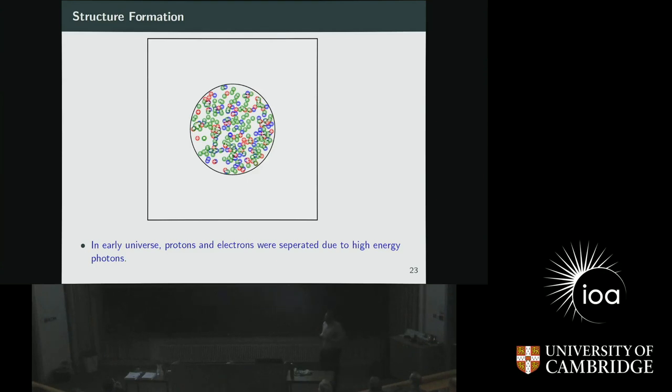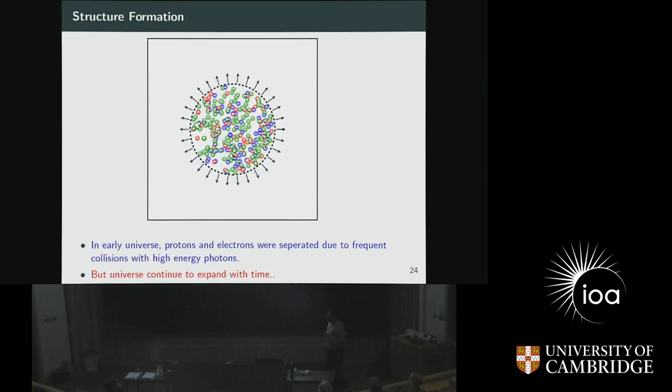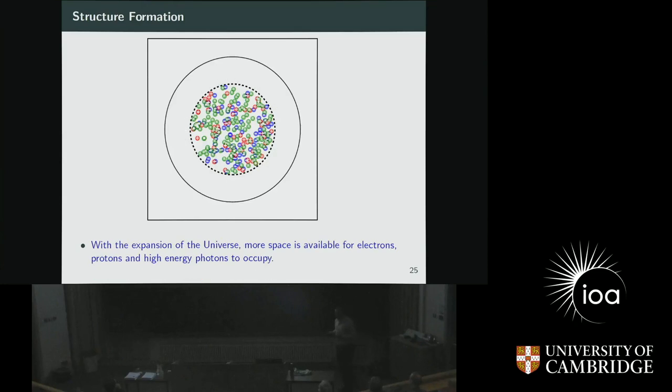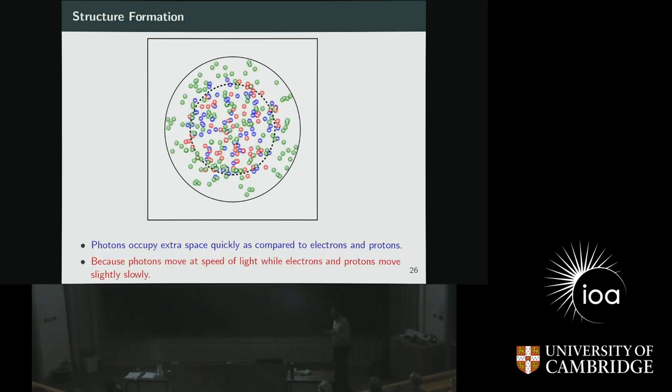But we also know from the Big Bang theory that the universe was expanding. Okay? So if there is an expansion of the universe, what would happen? If there is an expansion, more space would be available for the different particles, for example these elementary particles and high energy radiation, to occupy this extra space created by the expansion of the universe. But we also know that radiation is traveling at the speed of light.